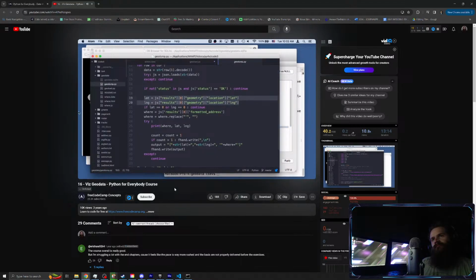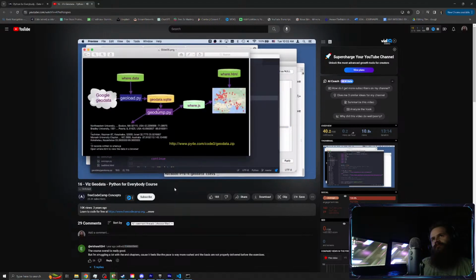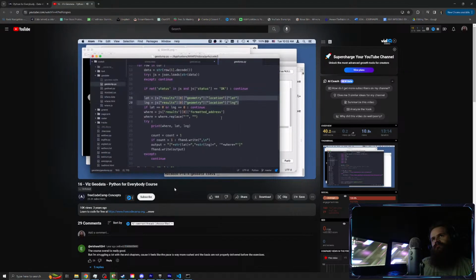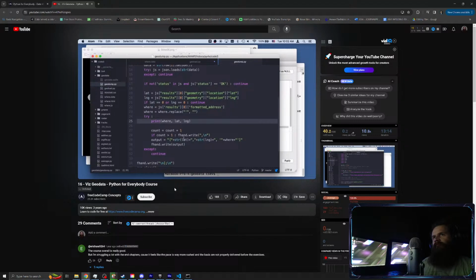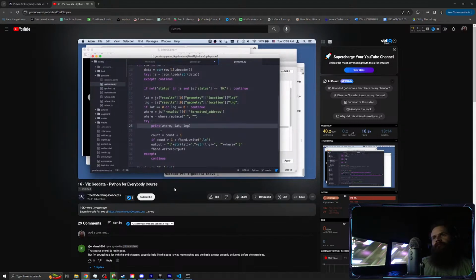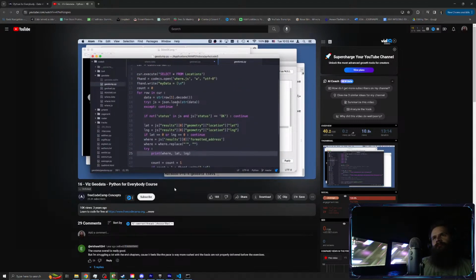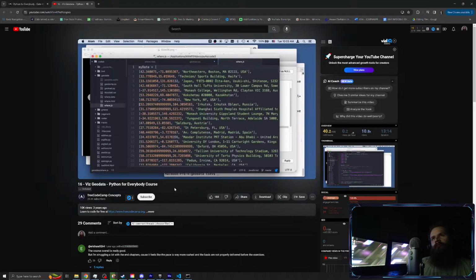So in this bit of code, we're actually parsing the JSON, and we're going to clean things up, get rid of some single quotes. This kind of data cleaning is just stuff you realize after you play with it for a while: oh, my data is ugly. I'm going to print it out, and then I'm going to write it into a JavaScript file. The JavaScript file is this where.js, and I'll show you what it looks like. It's going to be overwritten.